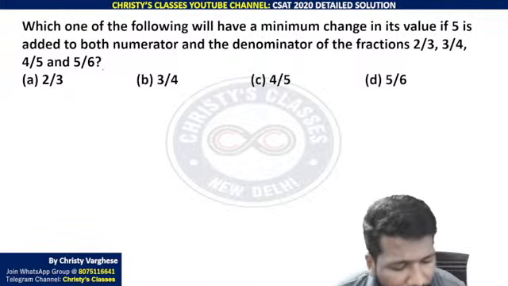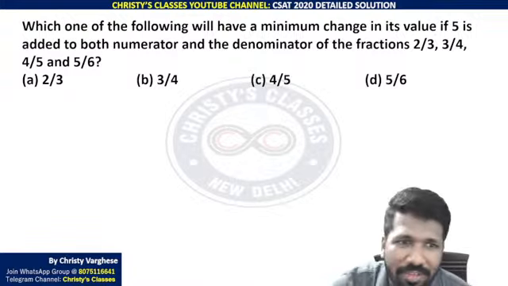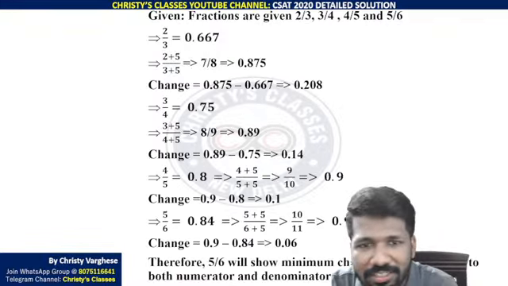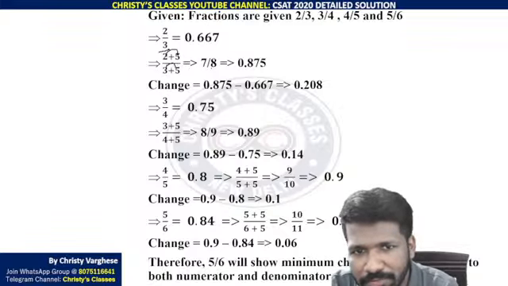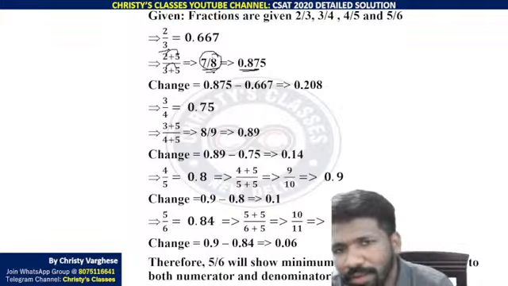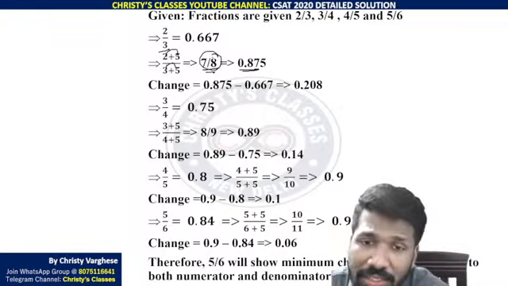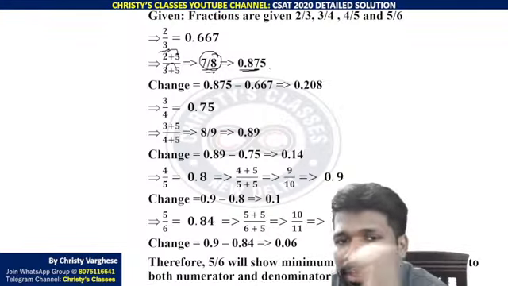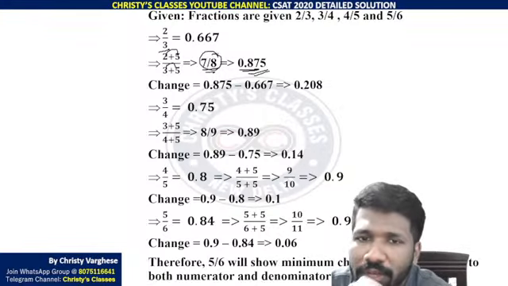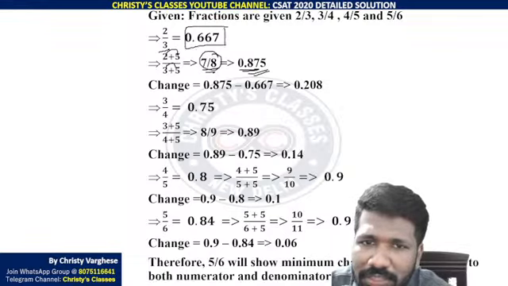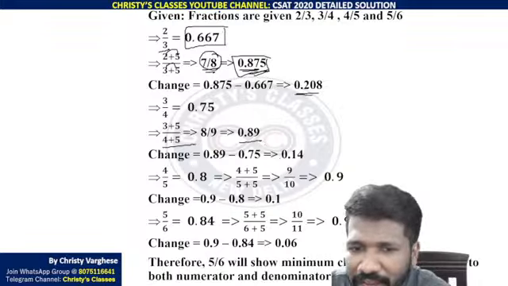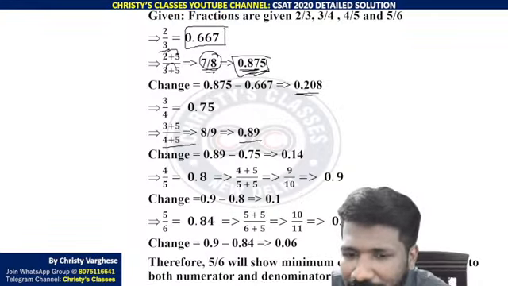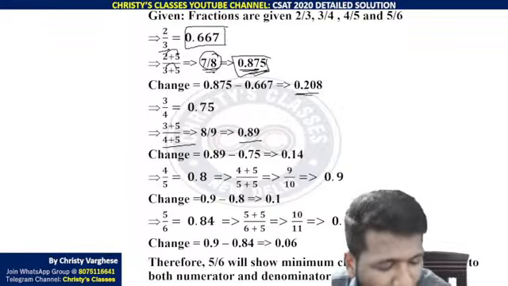This question, either you can do it mathematically by just adding exactly what the question says. You can add it and see, like 2 by 3 plus 5 by 6 and so on, it is 7 by 8. If you know Mendel math, 7 by 8 you can easily say 1 by 8 is 12.5%, so 7 by 8 is 87.5% or 0.875. 2 by 3 was 0.667 and this is 0.875. The difference is this. Likewise, in each case you can find the difference. But that is a little time consuming. This is the backup plan if you don't know another method.